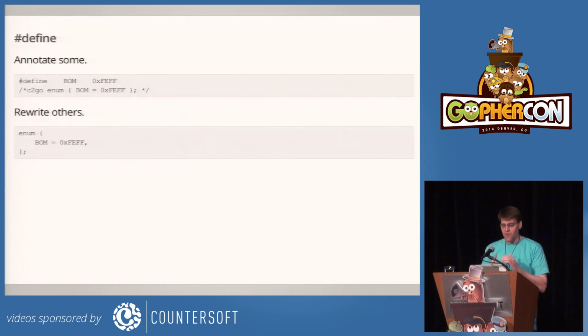And some other ones maybe are worth annotations. So what the converter does is it ignores all sharp defines by default. They're just blank lines as far as it can tell. But it will read the content of any comment that begins /*C to go. And so here in the first example, I've annotated the sharp define of bomb with an enum that's equivalent. And that's a real example from the code.